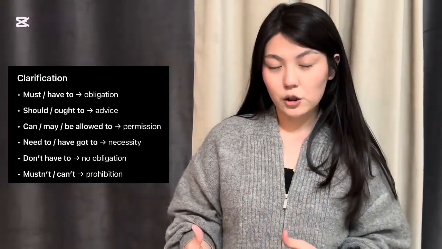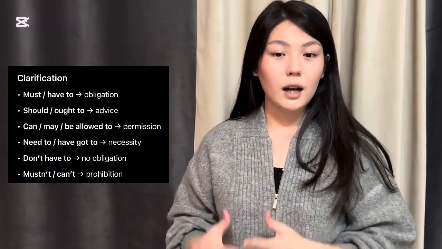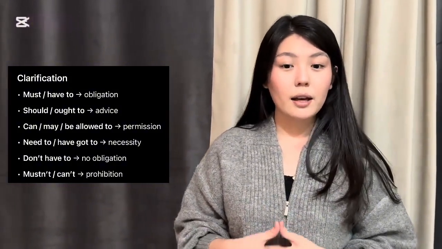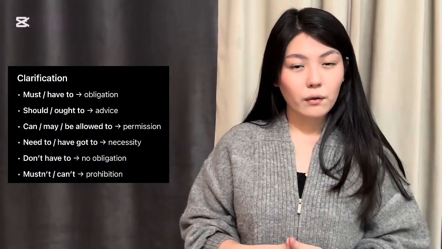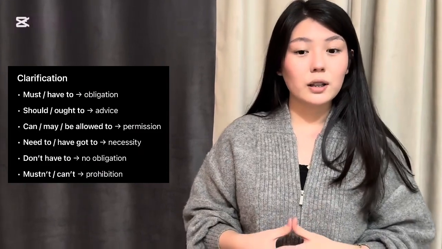Great work everyone, and now let's look at the modal verbs more deeply, and see some clarification. For example, must and have to express obligation; should and ought to express advice; may and can express permission; need to and have got to express necessity; don't have to expresses no obligation; mustn't and can't express prohibition. By analyzing your posters, we can see that in natural language modal verbs are not only used in grammatical exercises.